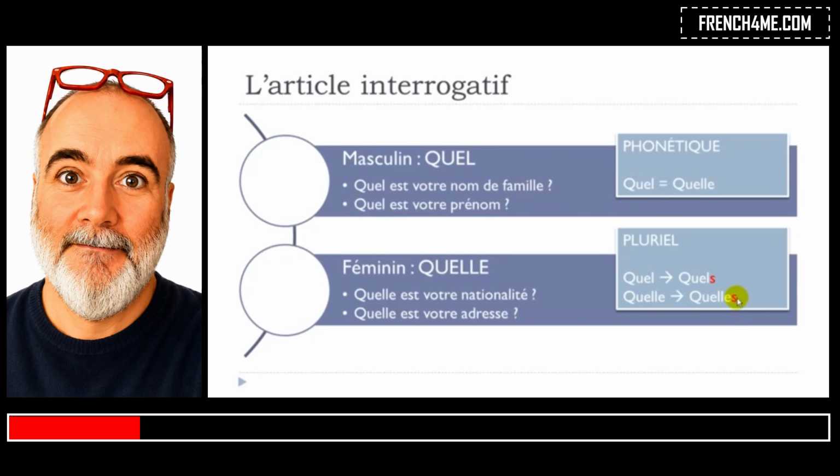Okay, remember that in some cases, of course, you will have to make this little liaison, you know, this little link between the words. So if the word or the verb or whatever is coming after is starting with the vowel, of course you will have to put this little link. But then if you pronounce them just like that, quel, quel, quel, quel. Okay?